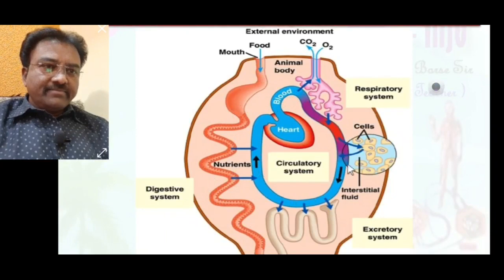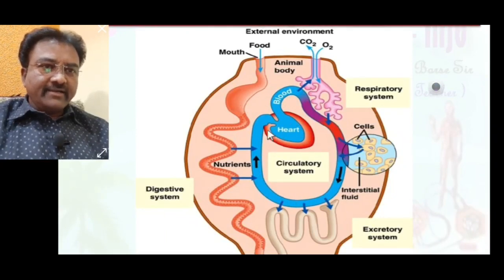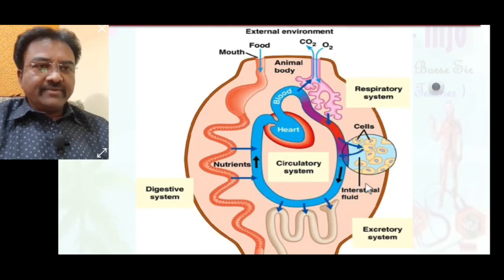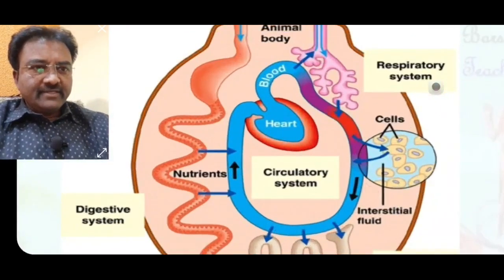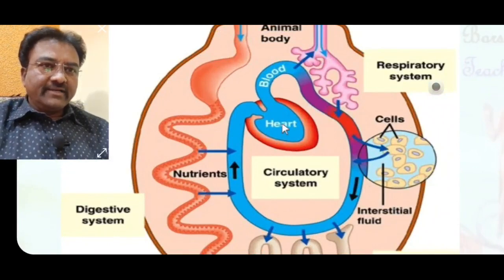This one is the heart and this one is a blood vessel, with blood in it. So this is the circulatory system, attached to the digestive system.